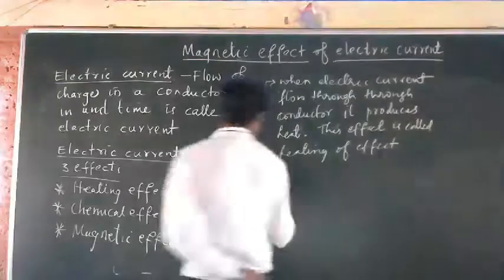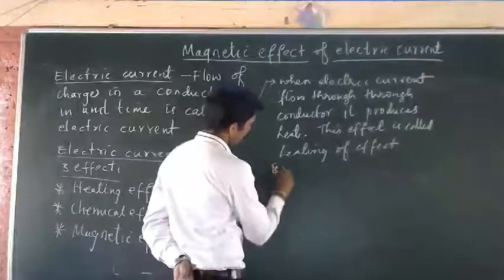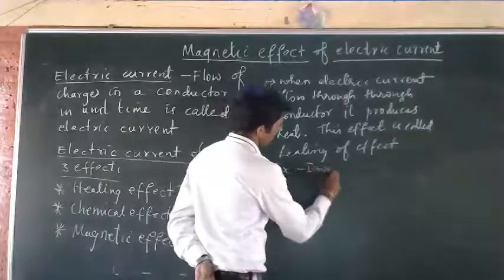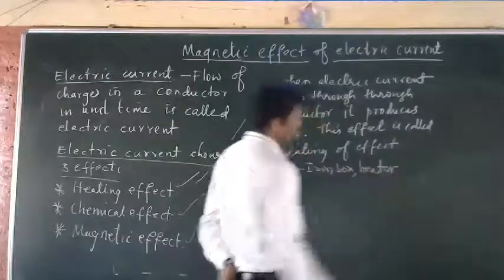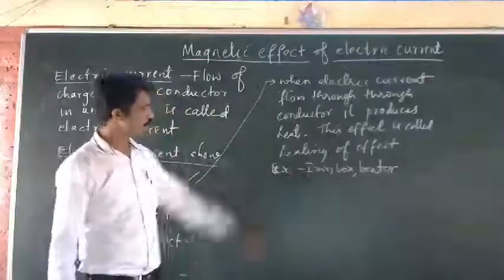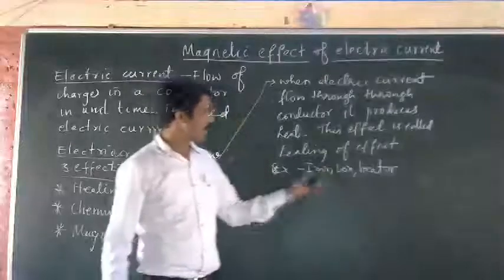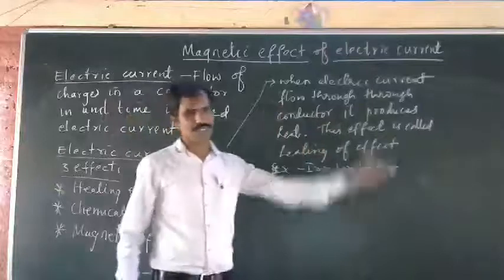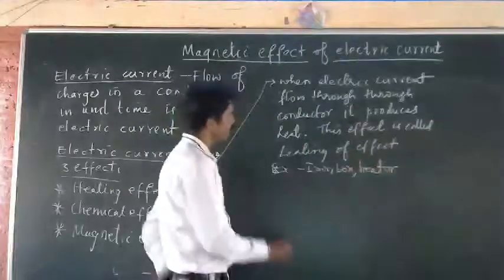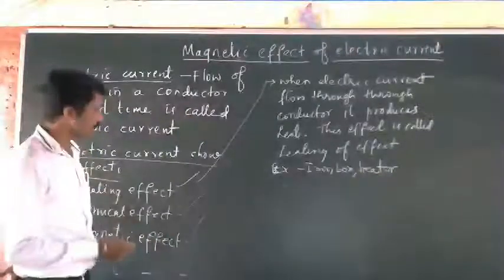Applying this principle, the iron box will work, the heater will work. All of these work on this. Why am I telling you again? Somewhere this heating effect will come, so just learn the definition of this in the electricity chapter.